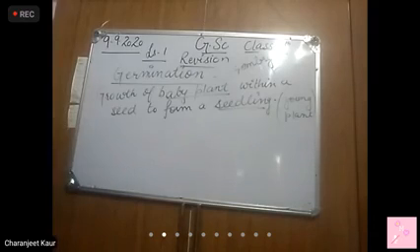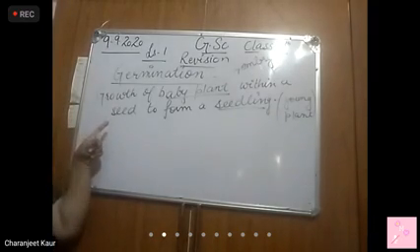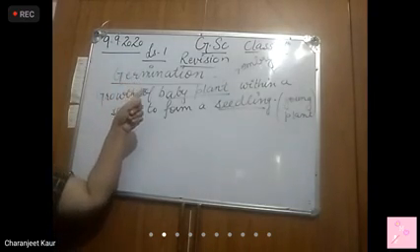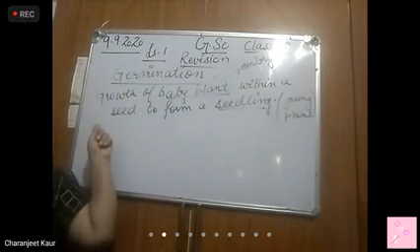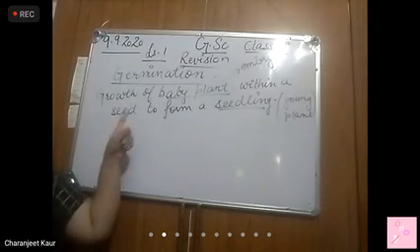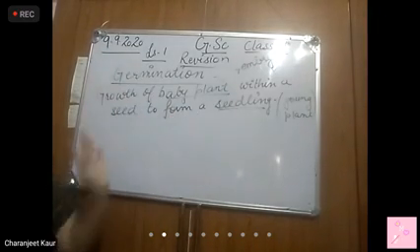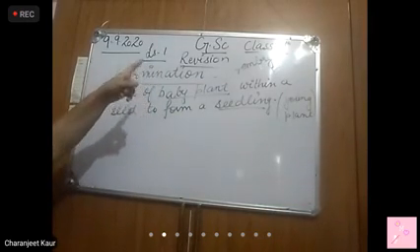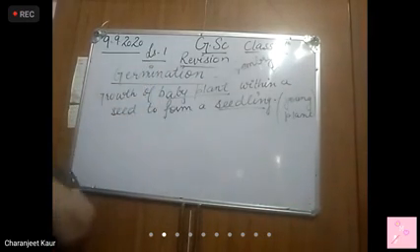And seedling is young plant. So, what is the definition? Growth of baby plant, also known as embryo, within a seed, inside the seed, to form a seedling. What are we forming? Seedling. Seedling is young plant.